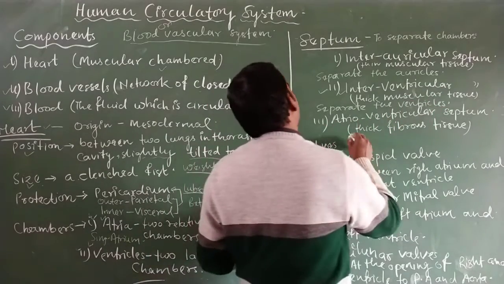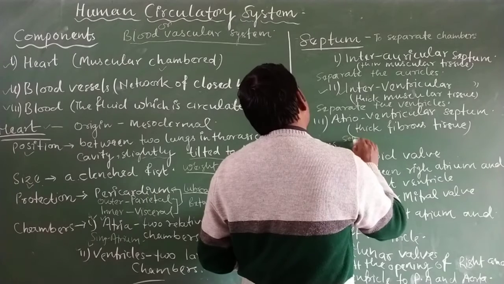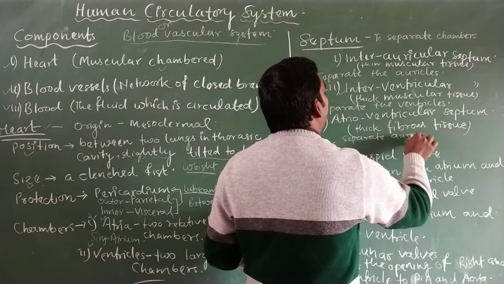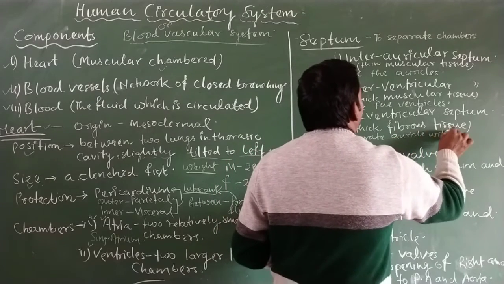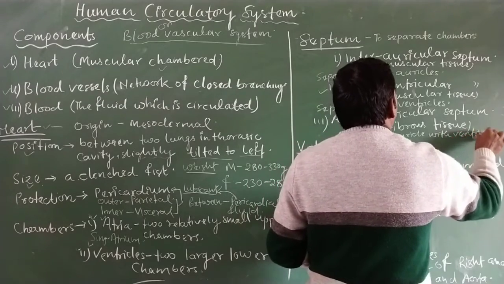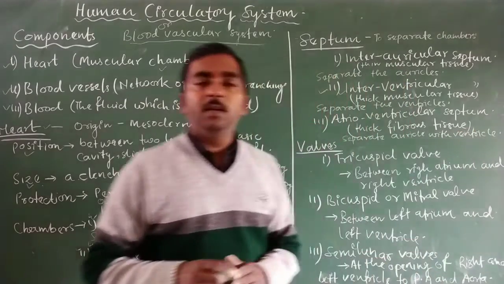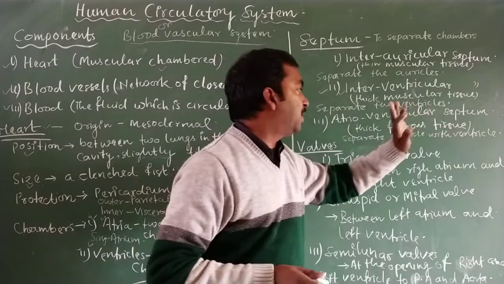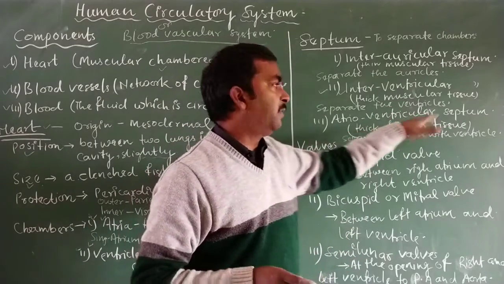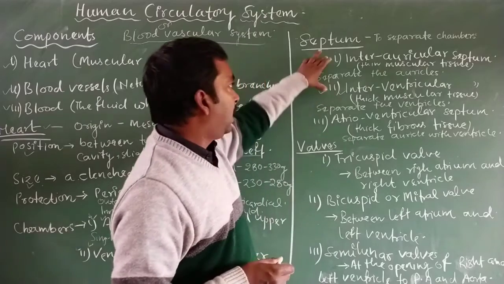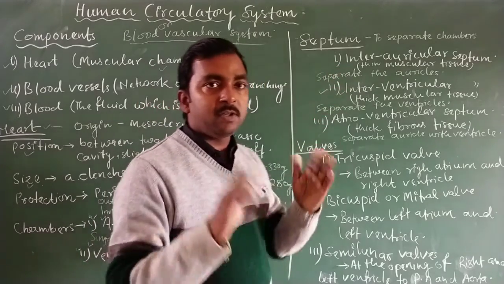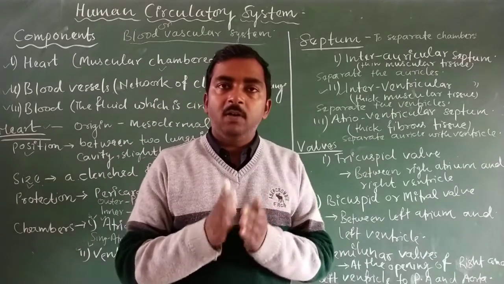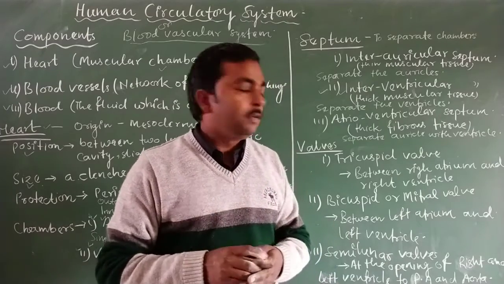It separates the auricle from the ventricle, and this septum is made up of thick fibrous tissue. So these are the three kinds of septum present in our heart, and the septum ensures the separation of the different chambers of our heart.